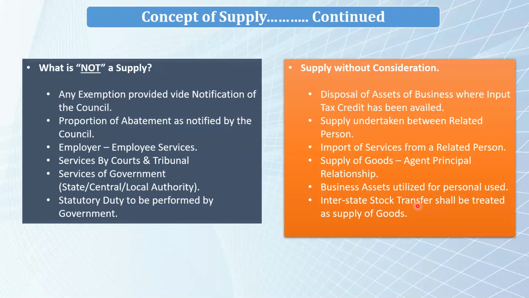The manufacturing plant is in Pune and it has warehouses all over India to have some business presence there. So the warehouse is in Gujarat, it is in Tamil Nadu, it is in Bangalore, it is in Haryana, it is in Punjab. Now, when finished goods are dispatched from the plant to one of the warehouses, say in Gujarat, ideally it is not a sale, but for GST purposes, it would be considered as supply, and GST would be applicable on the same.